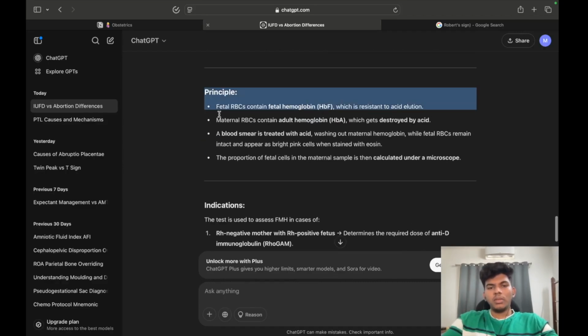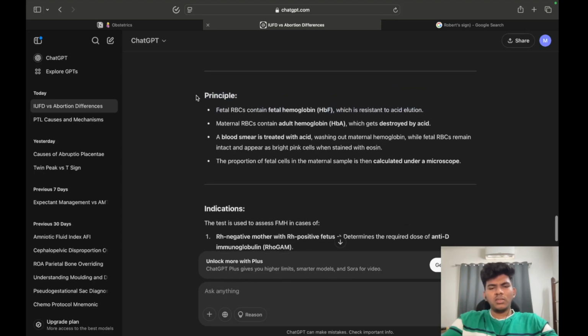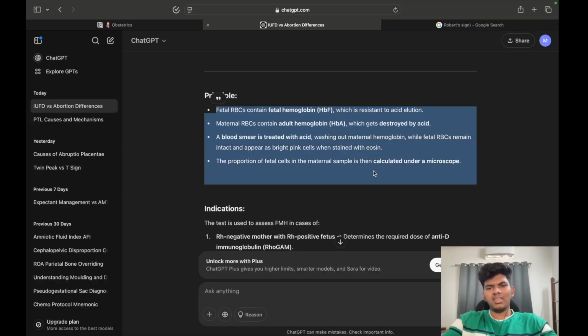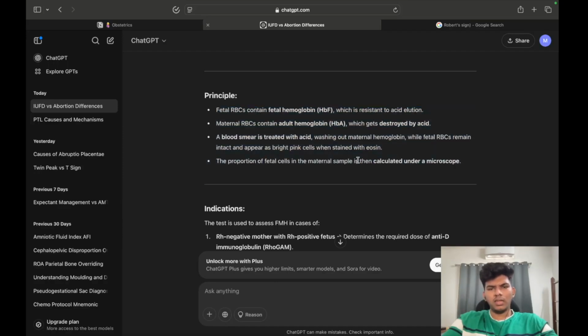Coming to the principle, fetal RBCs contain HbF, which is resistant to acid elution. Maternal RBCs do not. When treated with acid, the fetal RBCs remain intact and appear bright red, stained with eosin. The proportion of fetal cells in the maternal sample is then calculated.